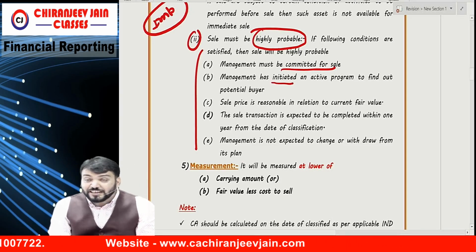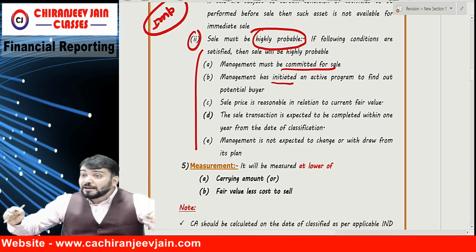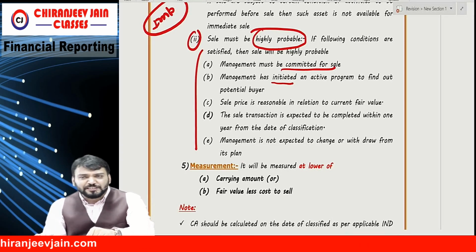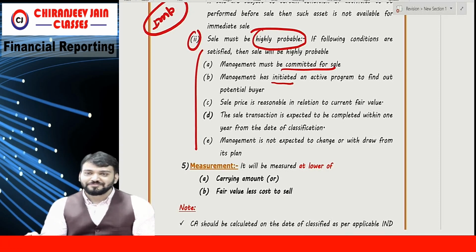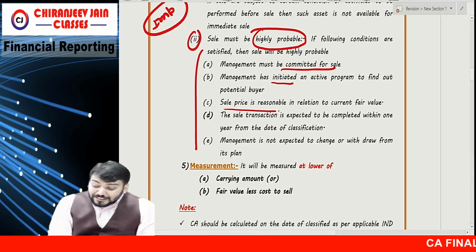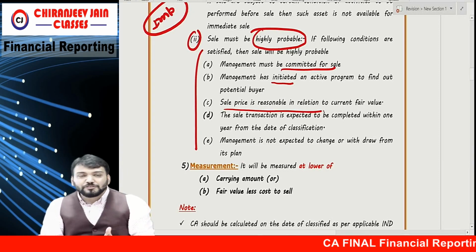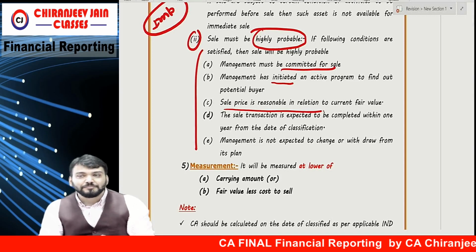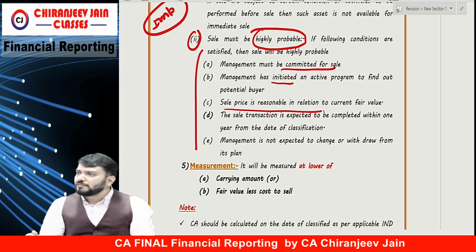Management has initiated an active program to find a potential buyer. Means whether they have initiated an active program, means whether I have done one advertisement for sale of this laptop. If done, it is highly probable. Correct. Sale price is reasonable in relation to current market price. Means suppose the current fair value of this laptop is 1 lakh. And I want 1,50,000. It means you do not want to sell.